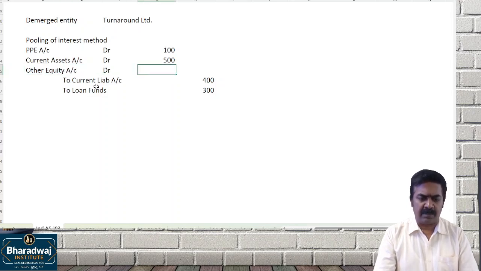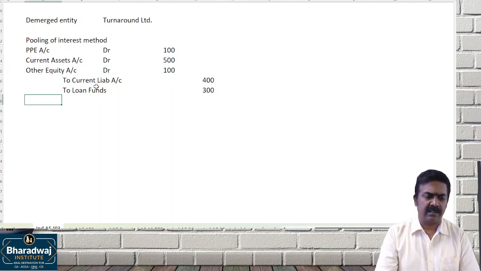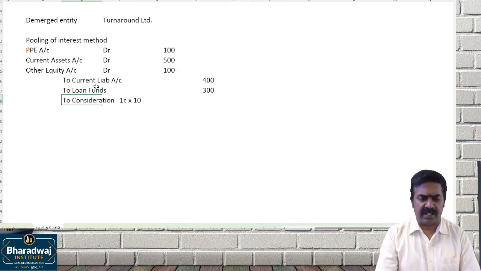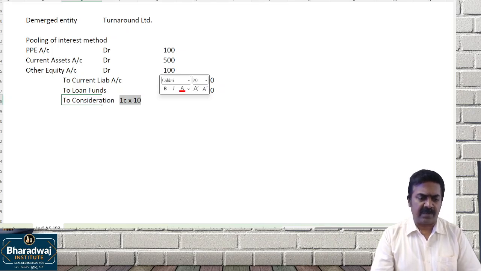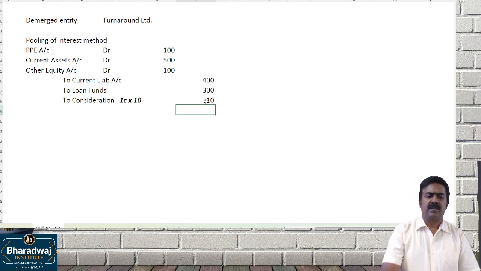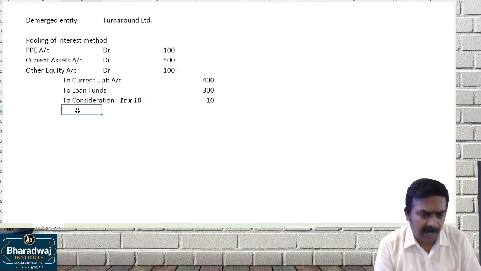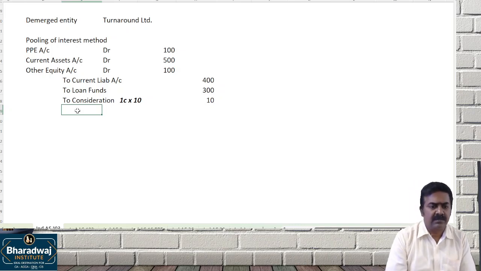It is having a negative balance 100 இருக்கு. Then to consideration, 1 crore shares of 10 each. It will be recorded at face value only. Pooling of interest method will record at what value? Face value. The balancing figure, if any, will go to capital reserve or goodwill. இதில் வேணாலும் இங்கே போகும்.